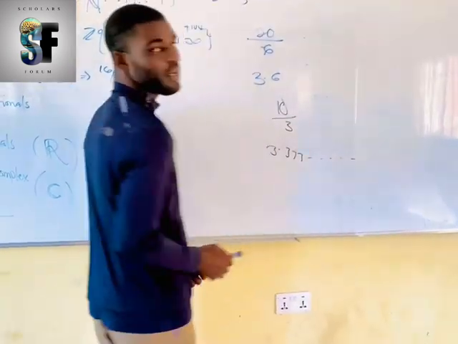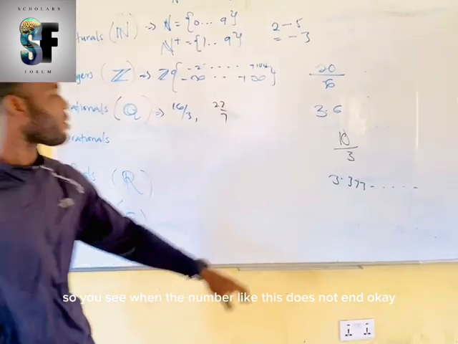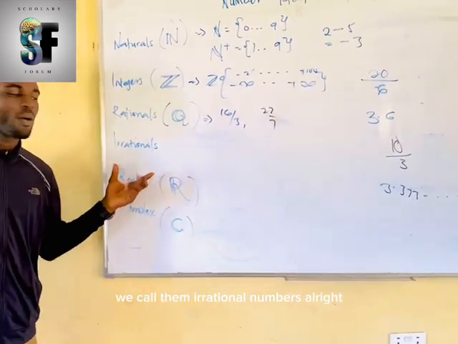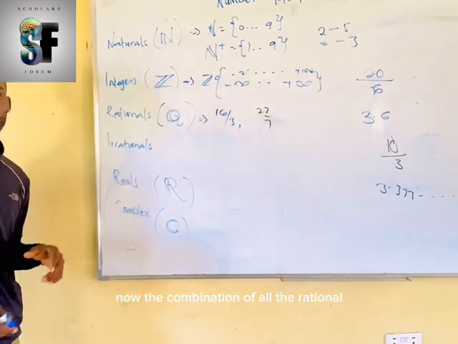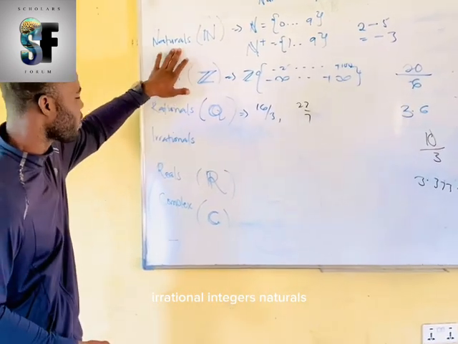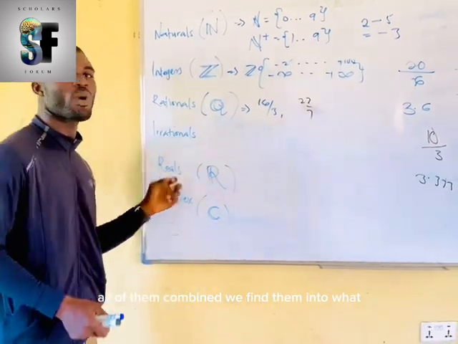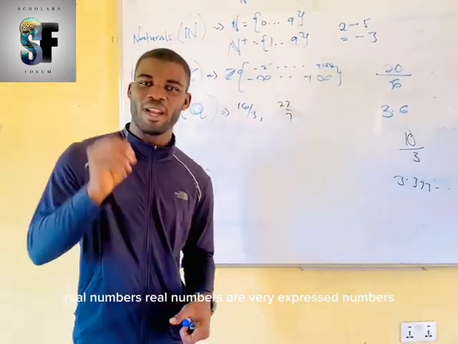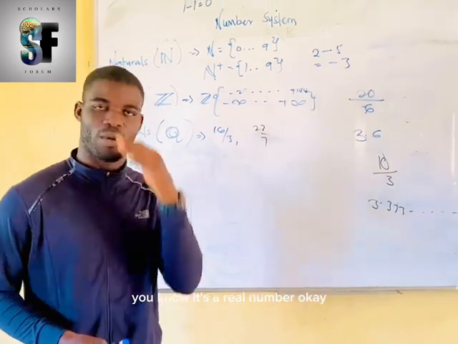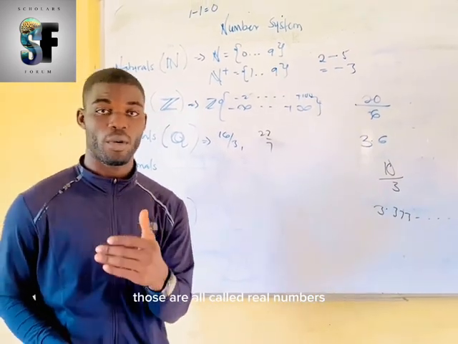This will give us 3. So you see, when a number like this does not end, we call them irrational numbers. Now, what do you talk of real numbers? The combination of all the rationals, irrationals, integers, naturals, all of them combined, we find them into what's the real number. Real numbers are very express numbers that can be identified. Once you see a real number, you know it's a real number. Those are what we call real numbers.